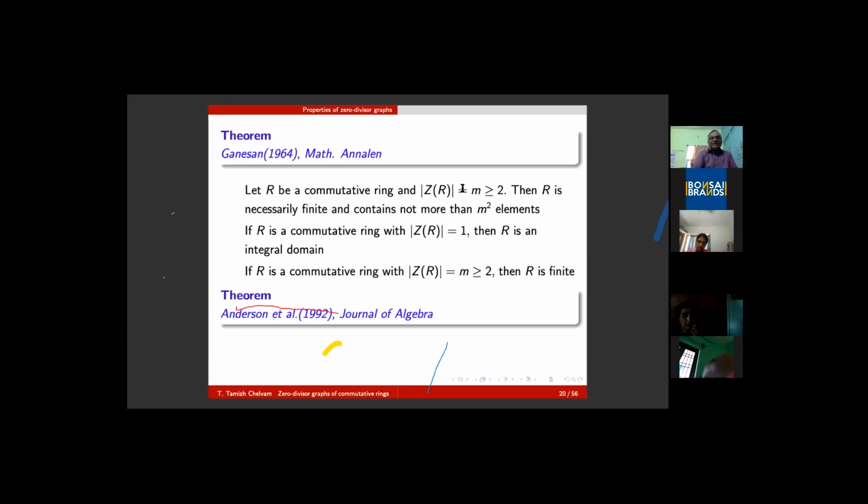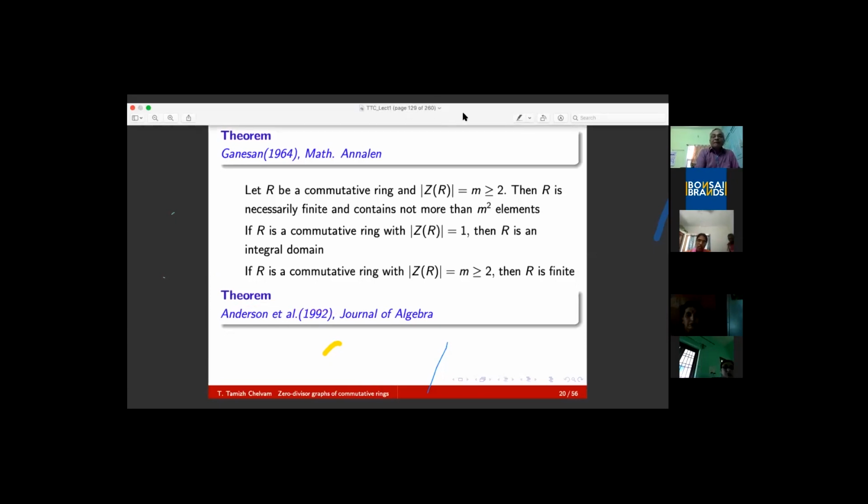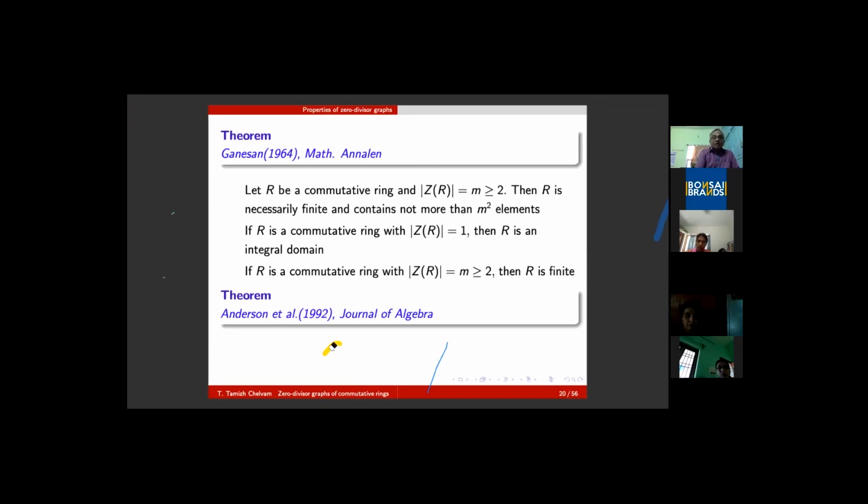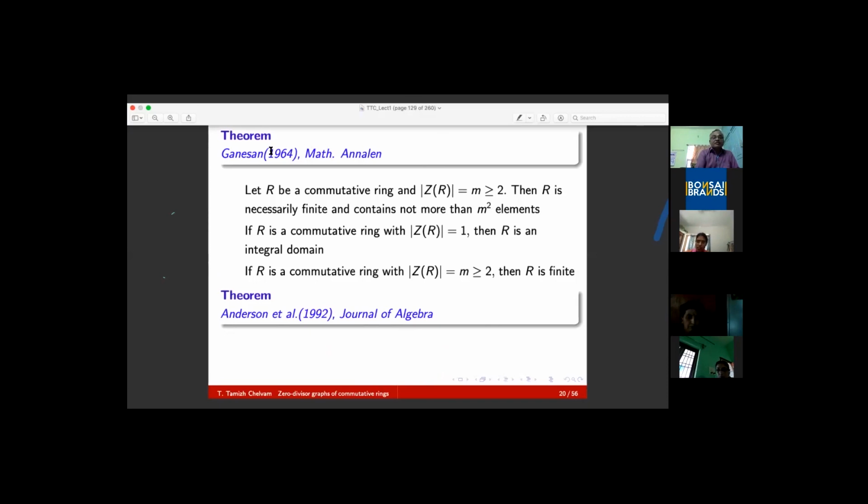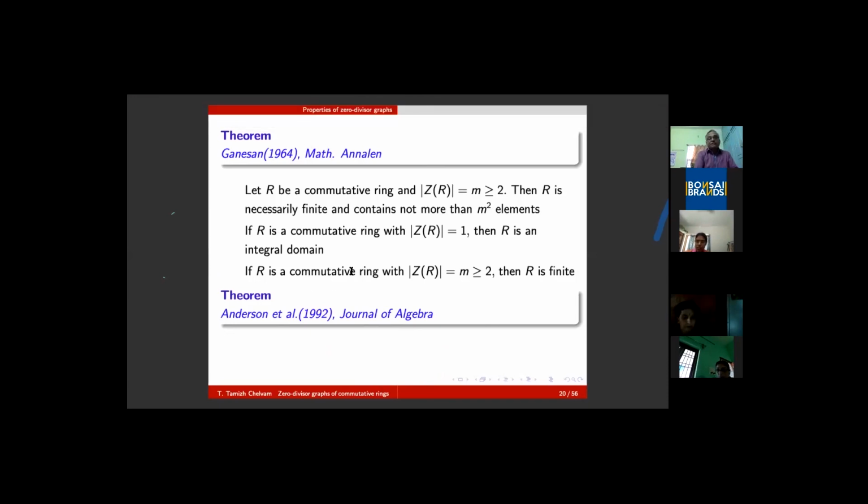And in 1992, after the introduction of zero divisor graphs, Anderson and Livingston proved a result which appeared in their paper on zero divisor graphs. What they proved is this. If R is a commutative ring, then the zero divisor graph is finite if and only if R is either finite or an integral domain. Please note that in 1964, the result of Ganesan showed that any non-integral domain containing finitely many zero divisors is necessarily finite.